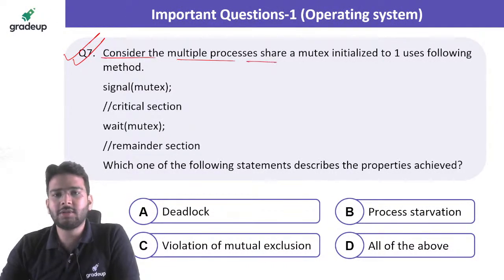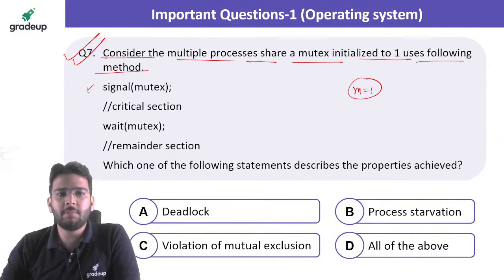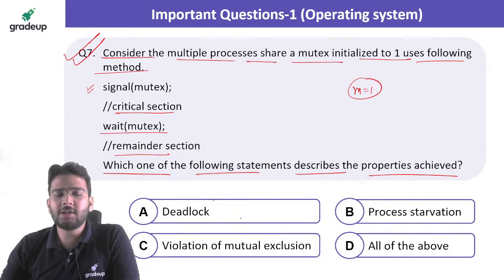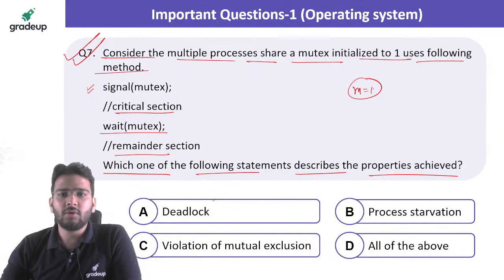Consider that multiple processes share a mutex initialized to 1, right, using the following method. So a signal operation we are performing first on mutex, then there is a critical section, then a wait of mutex, and then the remainder section. So which one of the following statements describes the properties achieved here? Deadlock. Is there any chance of deadlock here? See, signal of mutex means you are incrementing the value. And as it is a mutex, that means it is a binary semaphore, so it is going to remain the same, right, 1 only.